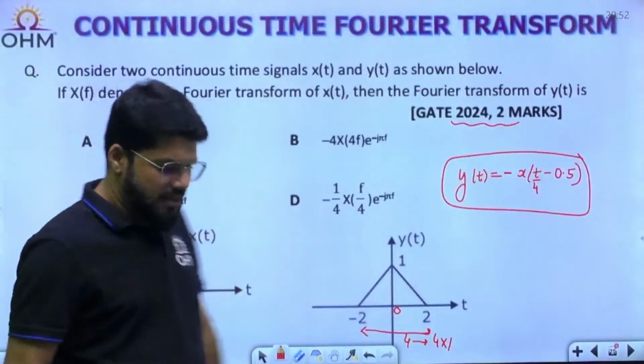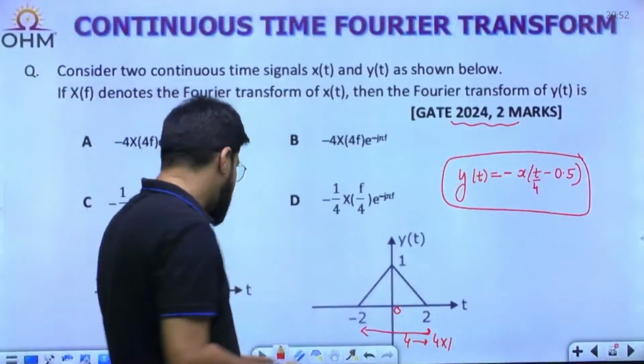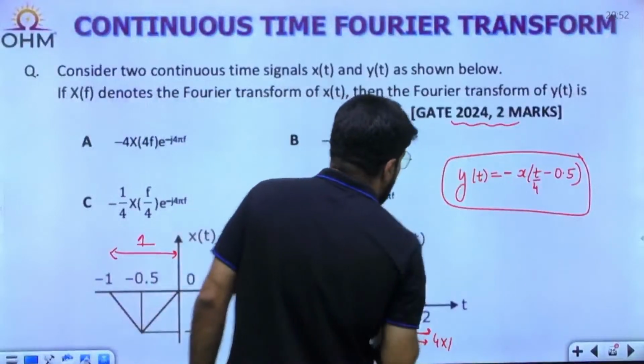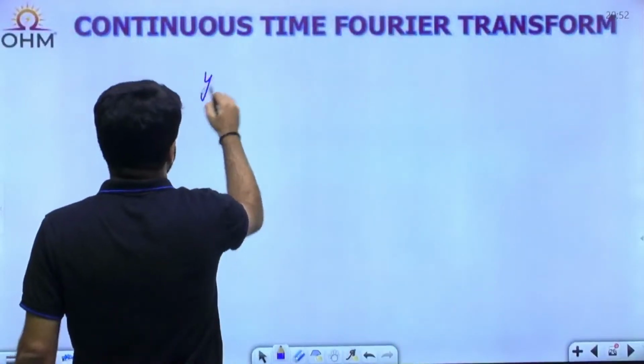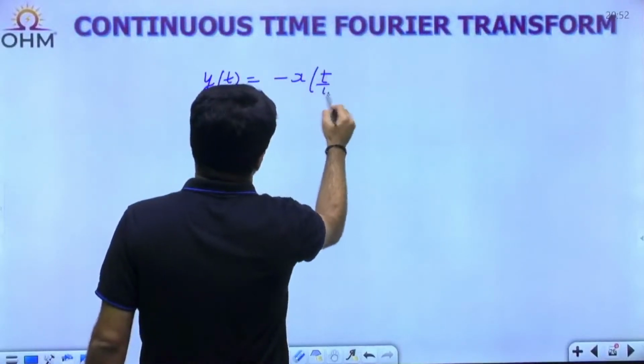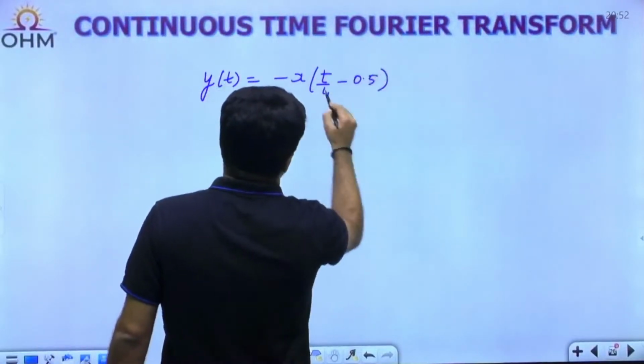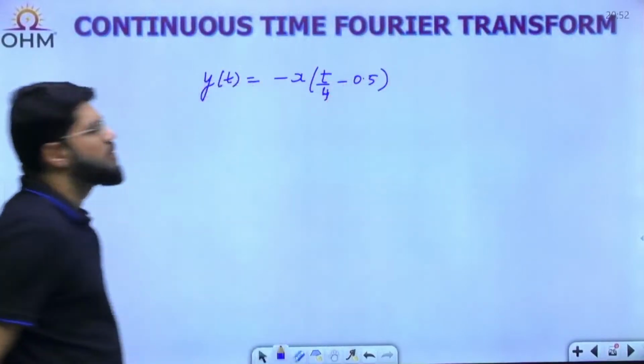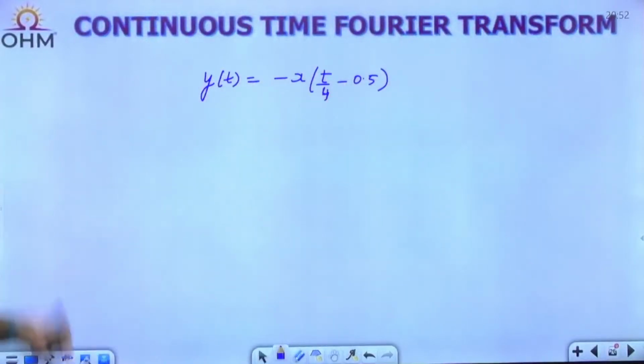So that I start the Fourier transform property then. What is the y(t)? Ask me if you have any doubts here. y(t) is minus of x of t by 4 minus 0.5. Okay, x of t by 4 minus 0.5.